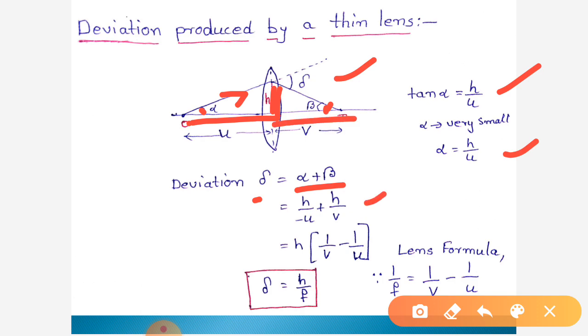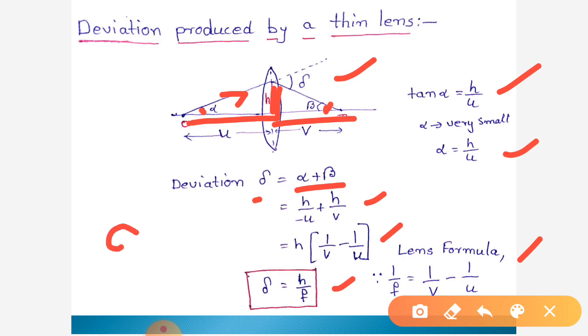The object is on the left side of the lens, so we put a negative sign here. Taking common h, we get h into (1 by v minus 1 by u). From the lens formula, replace 1 by v minus 1 by u with 1 by f, then we get delta is equal to h by f.